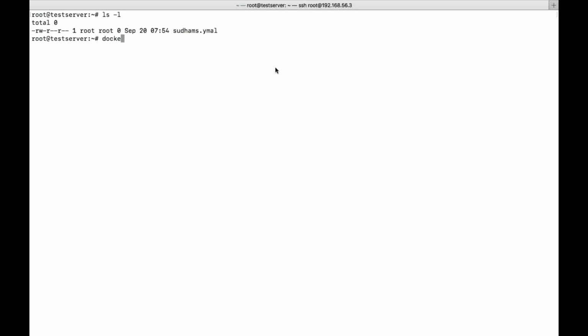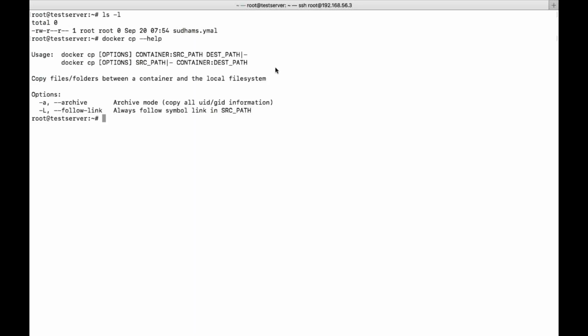So it's Docker. It's similar to the Linux commands, but we need to specify the specific container path. That's it. See, if I do a normal cp command, it doesn't know what is Sudams, right? It will think as if it is a file. So that's the reason I gave Docker before it, so that my command can understand that it's a Docker related copy command.